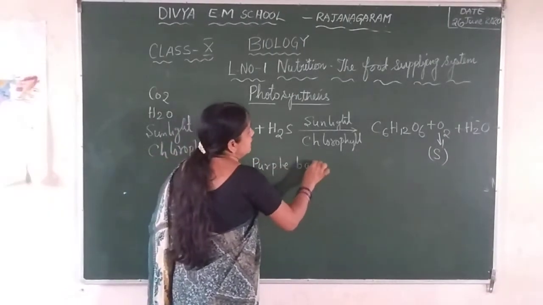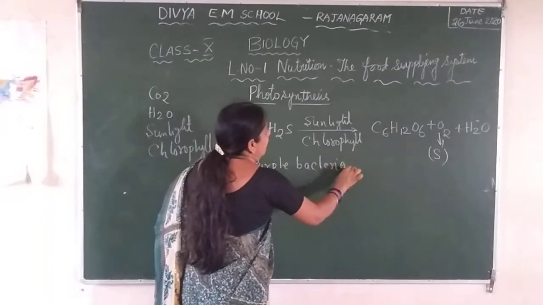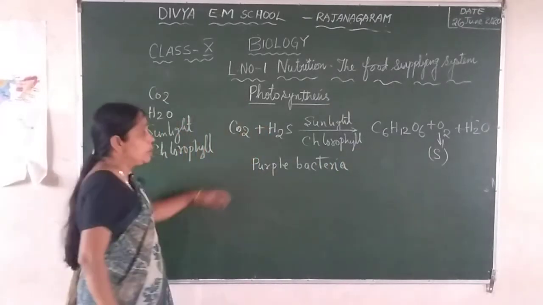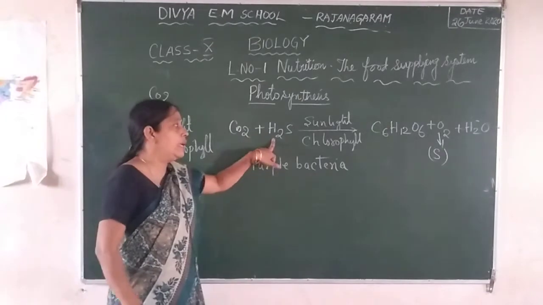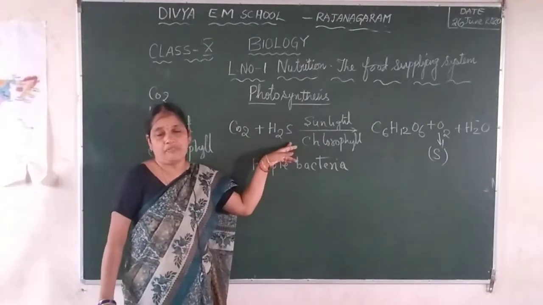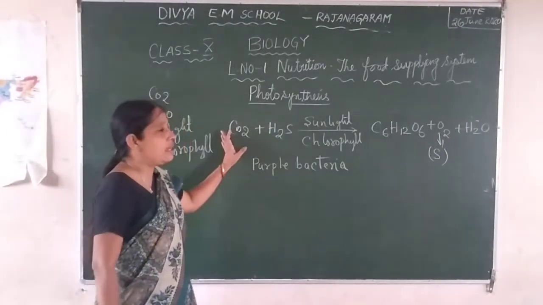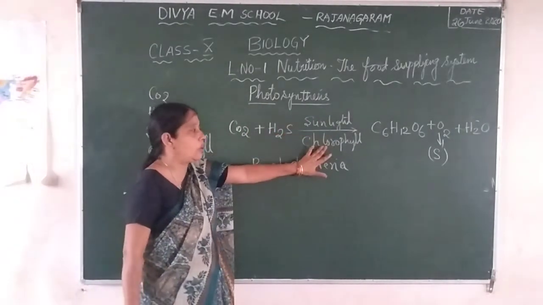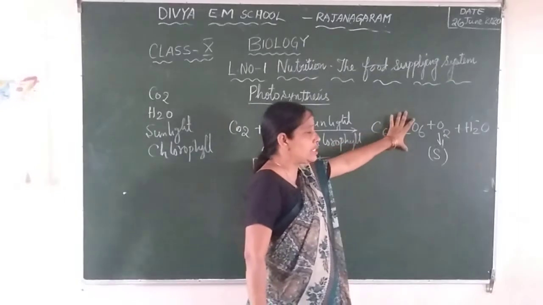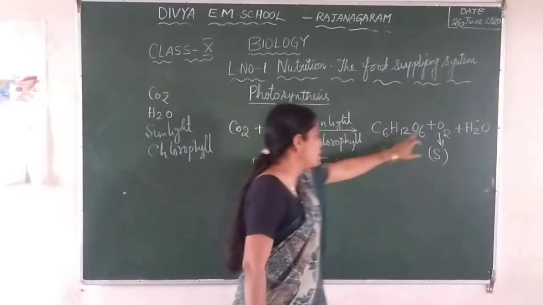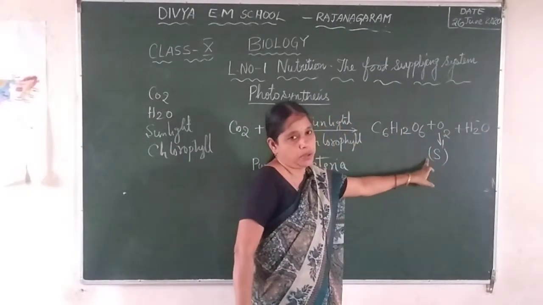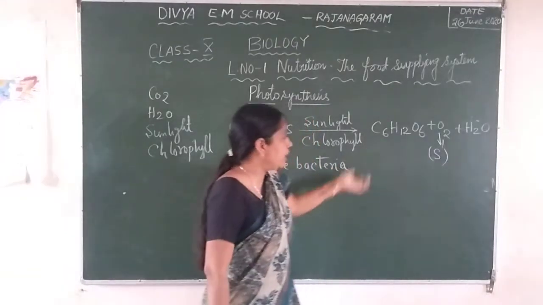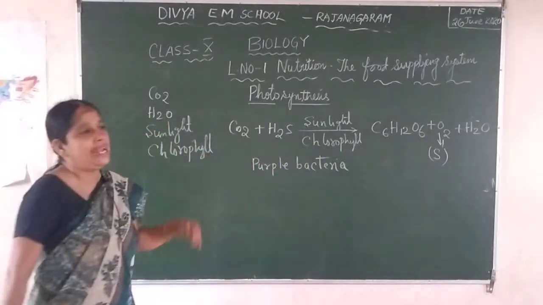He did this experiment on the purple bacteria, and instead of water, he used hydrogen sulfide gas. When the carbon dioxide reacts with the hydrogen sulfide in the presence of sunlight and chlorophyll, glucose is produced as usual, but instead of oxygen, sulfur is produced. And this is also an unbalanced equation.